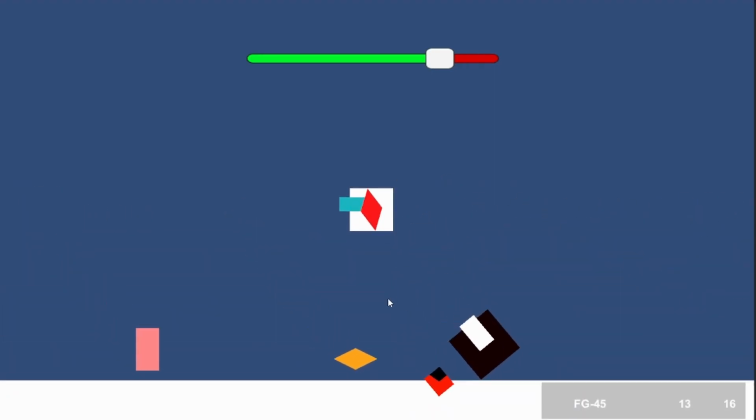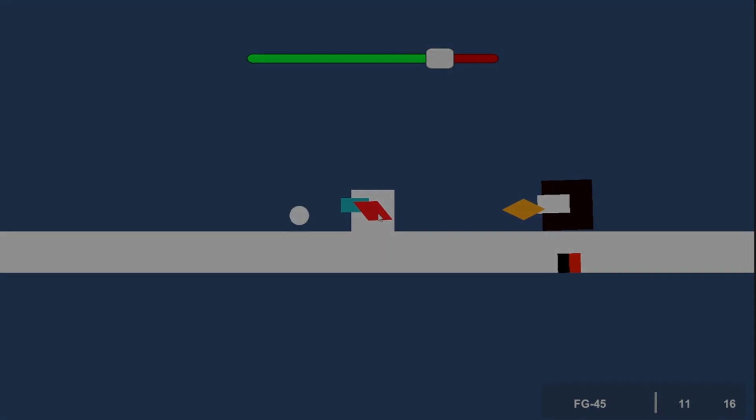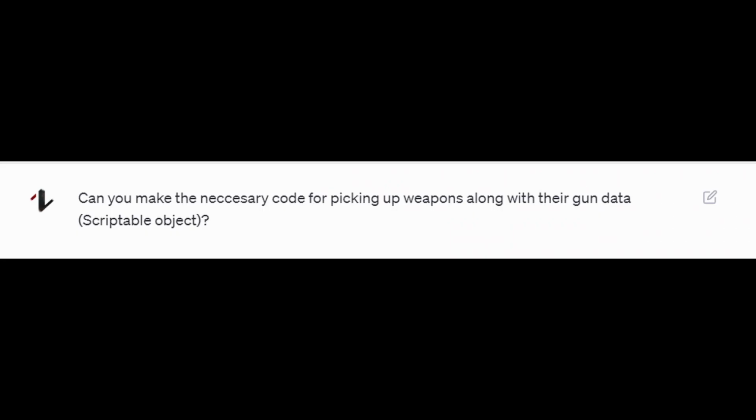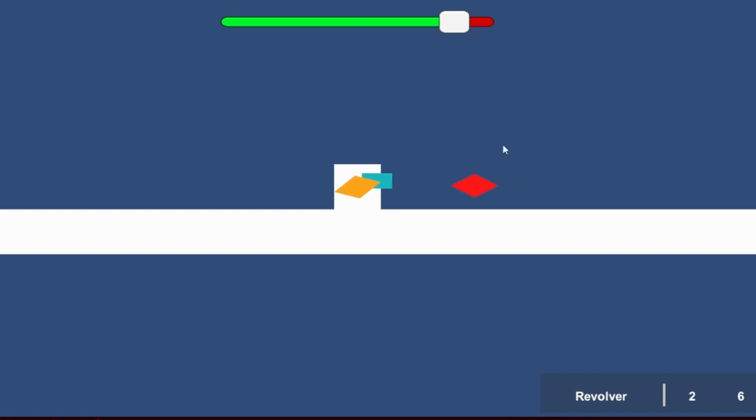And then we still have a pretty vital part of the game that we haven't even started on yet, the weapon pickup system. And to be fair, I have no idea how this will work, so I just prayed that Chat would carry me on this one. So I asked him to create a code for it, and it worked kind of, but there were some boring bugs and stuff that I won't go into detail about. I had to rewrite it a bit, but in the end, it worked out pretty well. He can hold one weapon at a time, and he can switch it out with another weapon from the ground.